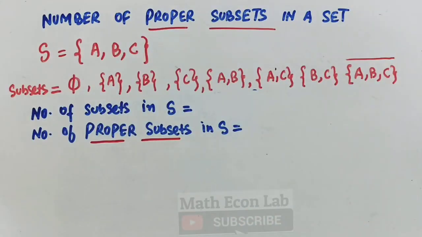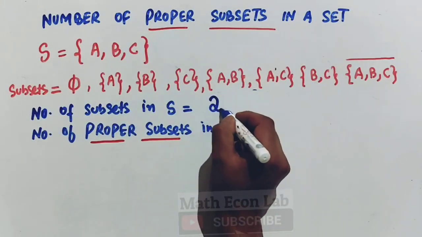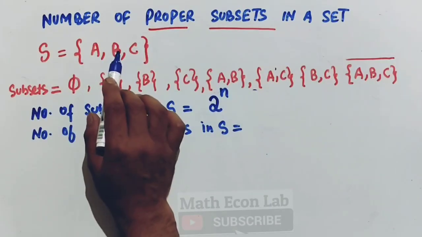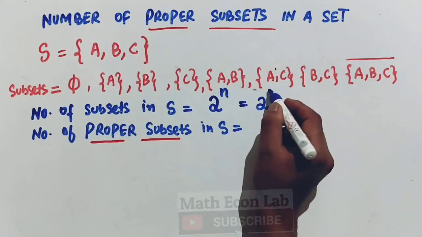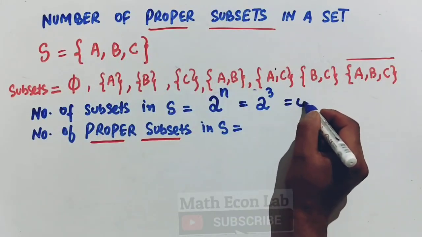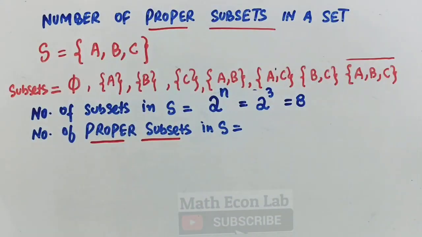Now the number of subsets in a set S is equal to 2 to the power n, where n denotes the cardinality of the set. Cardinality is simply the number of elements in a set. So the number of subsets will be equal to 2 to the power 3, because the number of elements in the given set is 3, which will be equal to 8. And here we can count them: 1, 2, 3, 4, 5, 6, 7, 8.